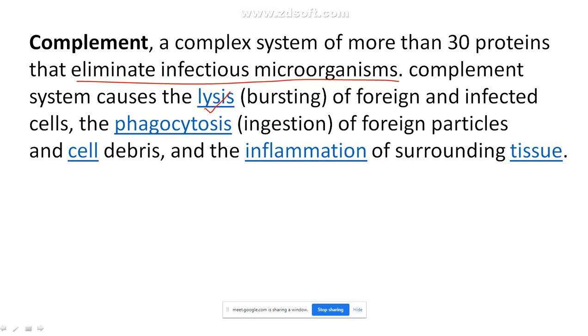The second one is called phagocytosis. We have studied it in detail when we spoke about innate immunity. Once again, this is an important question for the examination: you have to write the mechanism of phagocytosis. So the second is phagocytosis, that is it will ingest the microorganism or the foreign particles or even the cell debris, our own cells that have fought against the diseases and themselves would have died. Those cell debris are also eaten by phagocytosis. And the third method, which I have already explained in the innate immune system, is the inflammation of the surrounding tissue.